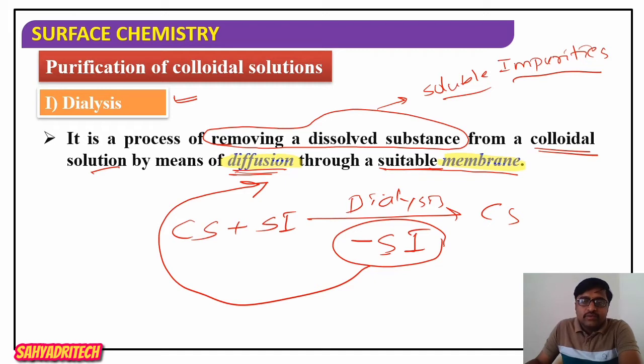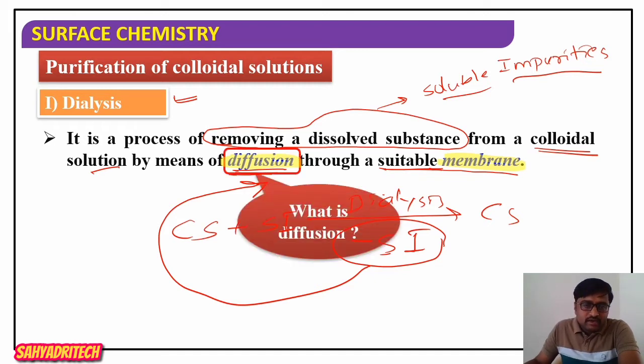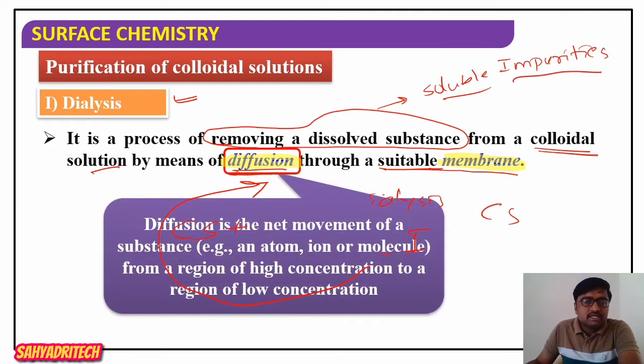We understand the meaning here. First, one word: diffusion. What is diffusion? Diffusion is the net movement of a substance from a region of high concentration to a region of low concentration.